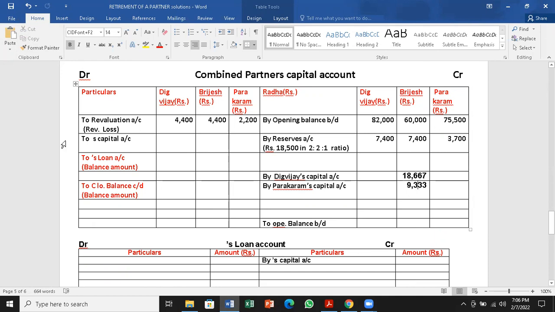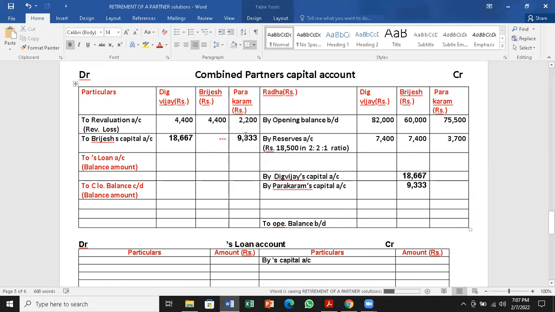So this amount is again to be debited here, and credited to Brijesh's capital account. How much is the amount given by Digvijay? How much is the amount given by Parakram?